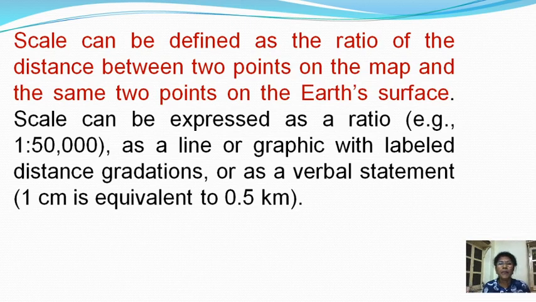Now on any map we can see there is a particular scale. What is the meaning of that scale? The scale means the ratio of the distance between two points on the map and the same two points on the earth's surface. Scale can be expressed as a ratio, 1 is to 50,000. Here 1 represents the map distance and 50,000 represents the ground distance.